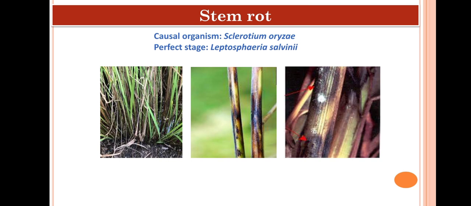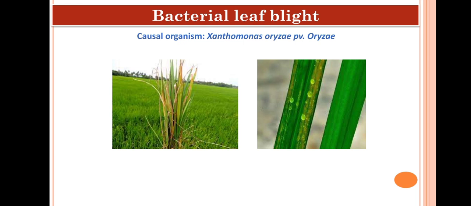Then summer plowing can be done or clean cultivation must be done because the sclerotia, that is the resting spores produced by the Sclerotium oryzae, can be killed with summer plowing only. This is a very hardy and resistant structure. Then use of resistant and non-lodging variety can be used. Next most important disease is bacterial leaf blight of rice or BLB of rice.